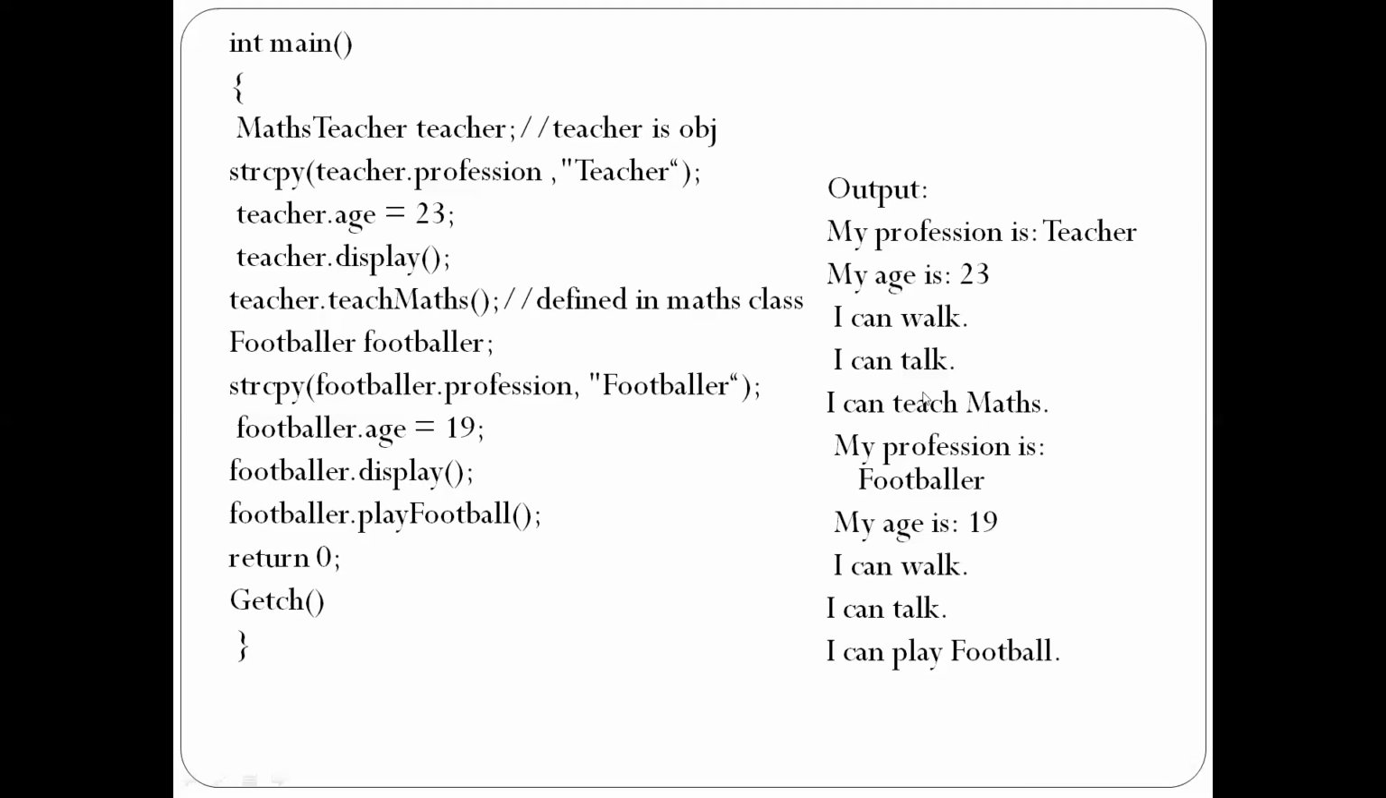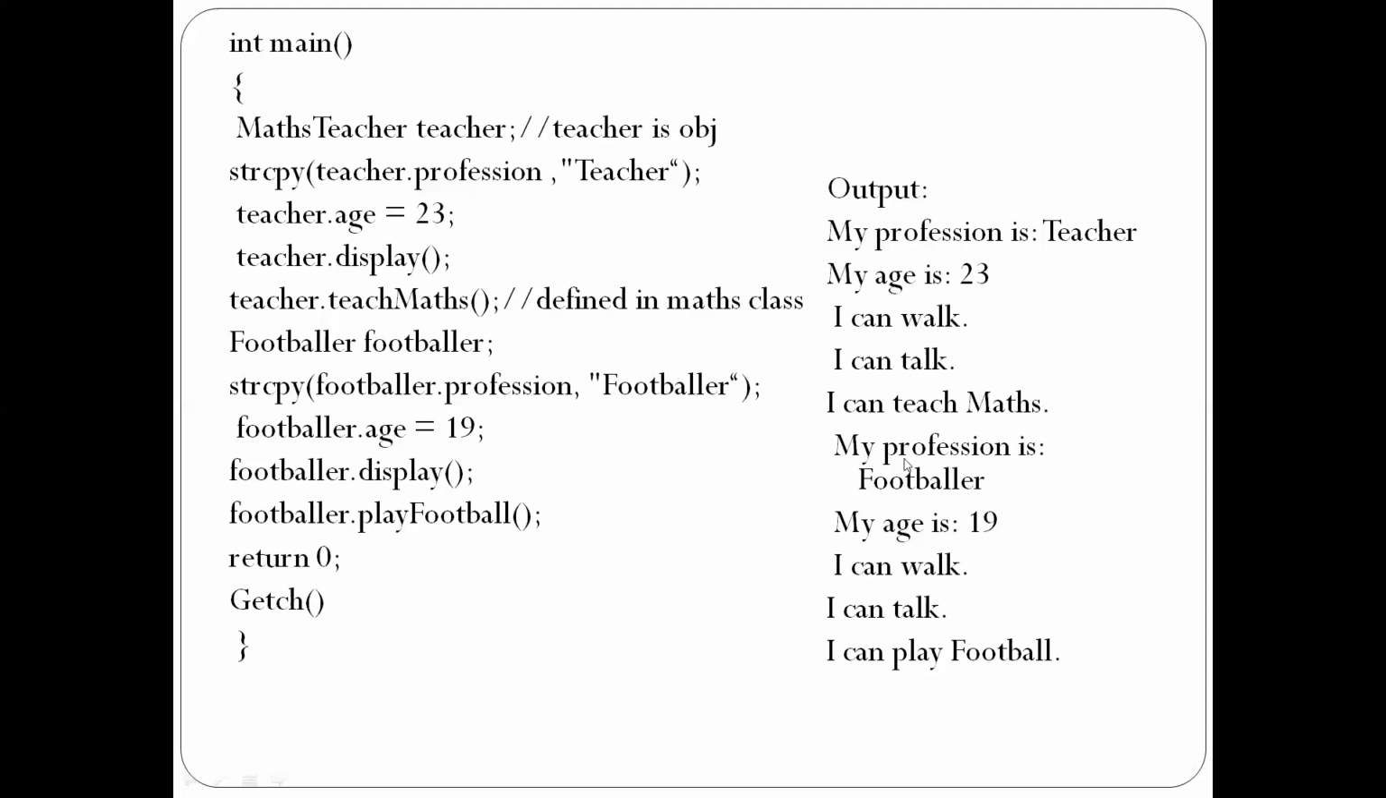This is how you write a program for inheritance, and we'll get the output: my profession is teacher, my age is 23, I can walk and I can talk. These have been inherited from the parent class. And I can teach maths, a special skill that we have mentioned in the MathsTeacher class.